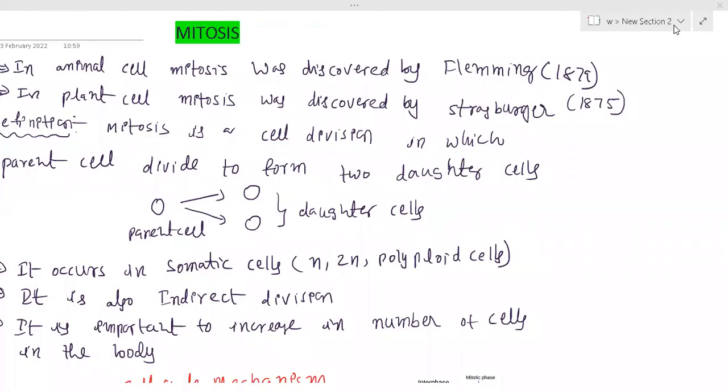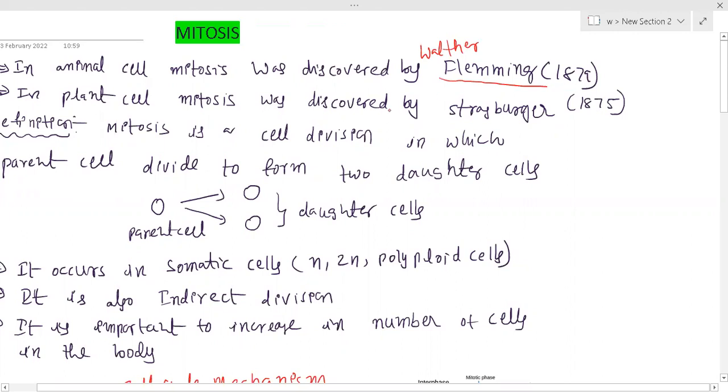Okay, and another mode of cell division is mitosis. In animal cells, mitosis was discovered by Walter Fleming in the year 1879.